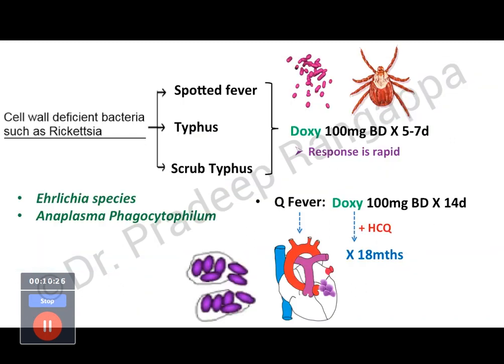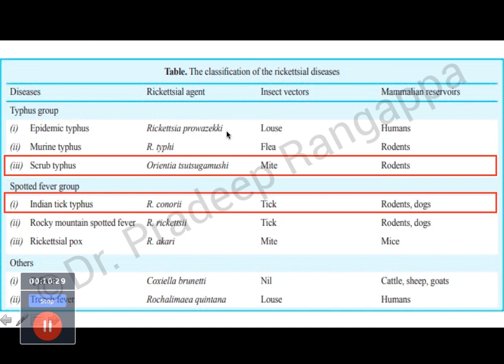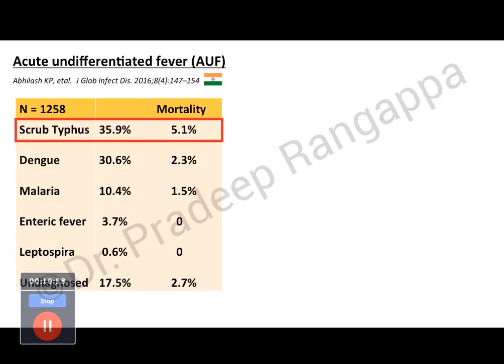So in India, rickettsia. These are the different rickettsial organisms present worldwide. In India, the commonest scrub typhus that we see is caused by Orientia tsutsugamushi, or Rickettsia conorii. These are the two agents which cause scrub typhus, and the reservoirs are rodents and dogs. The vector is mite and tick. So these are the ones which we typically see in India. So let's look into the studies done in this area.